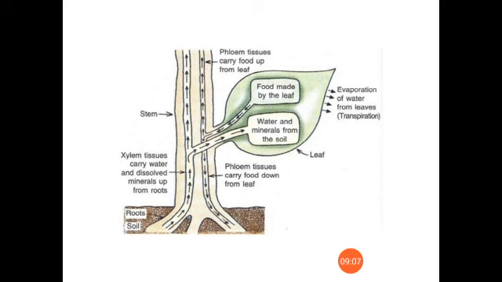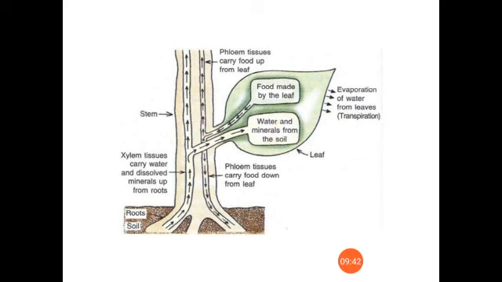So the xylem forms a continuous pipe-like structure. In that, what is there? Water is there, existing as a continuous column due to the force of attraction between the water molecules. Is it clear? Now, what happens at that time? Due to transpiration, which is the evaporation of water from the leaves, a low pressure will be created.